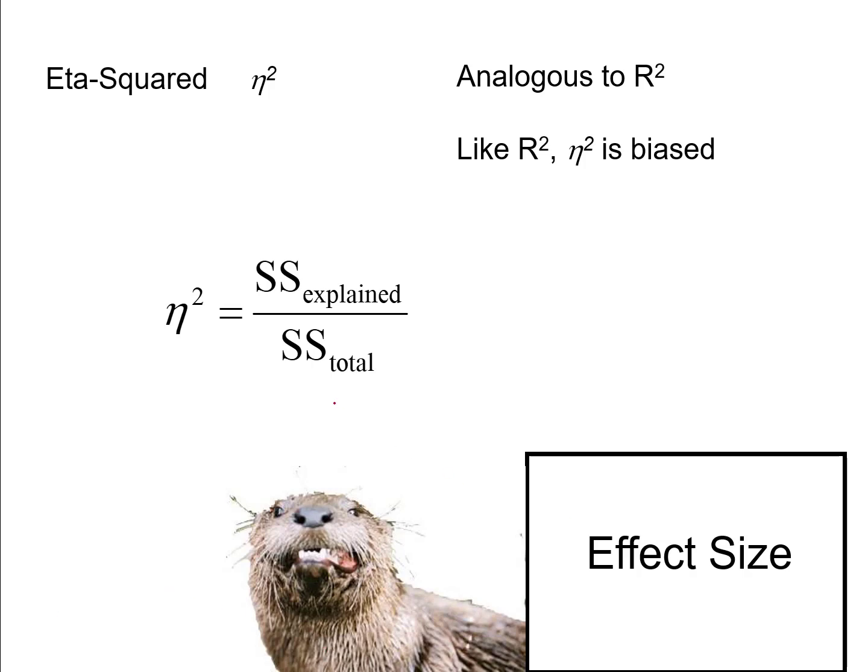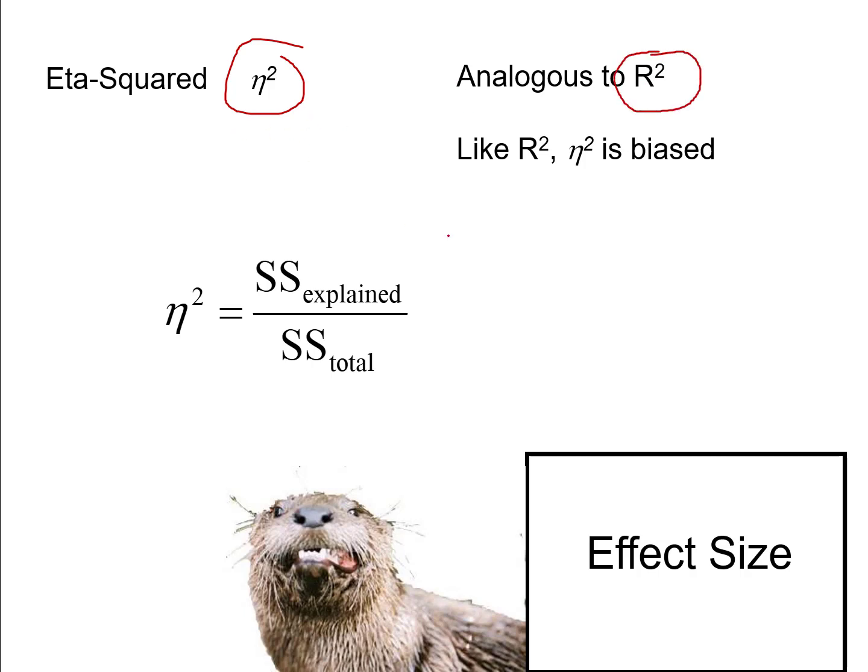So if you want to answer that omnibus question, if you have 2 or more groups and you want to know what's the total percent of variance in Y that's explained by group membership, that is, what's the total percent of variance in Y that's explained by all the possible contrasts you could make between groups, your effect size will be eta squared, which is analogous to, well, really the same thing as R squared.